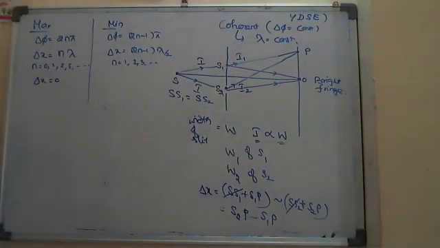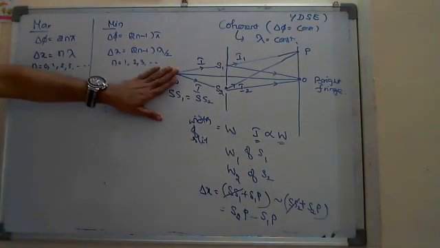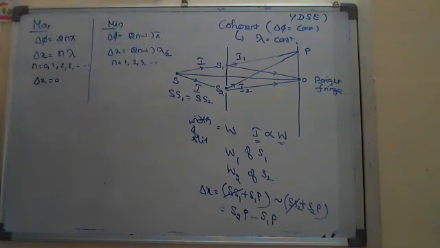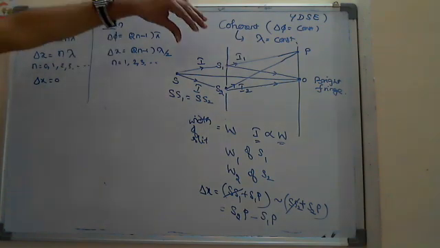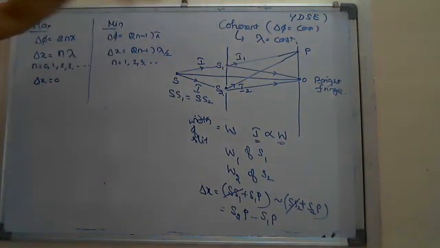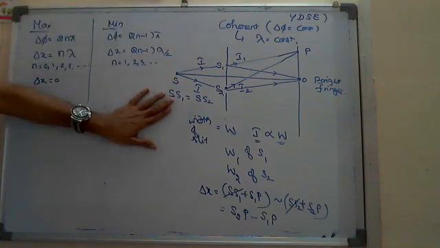Okay, and if the source is symmetric, then confidently you can say in Young's double slit experiment that at the point O, the fringe formed is, there is no second thought, straight away we can say it is a bright fringe. But don't say that at O, all the times the bright fringe is formed. The second statement is wrong. If the source is symmetric, at O, the fringe formed is bright. Yes, that statement is correct.